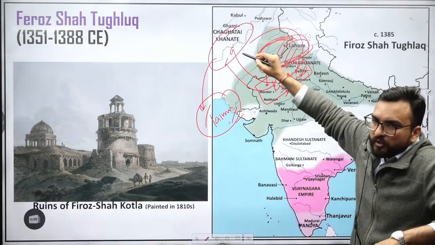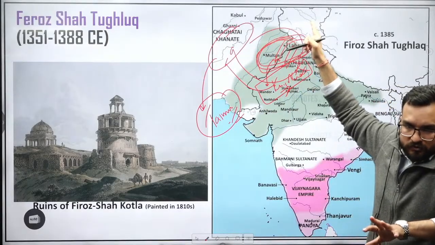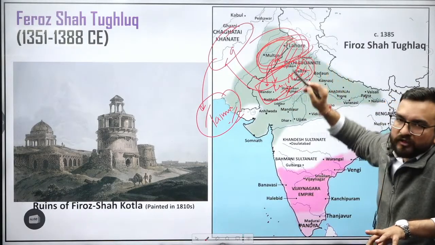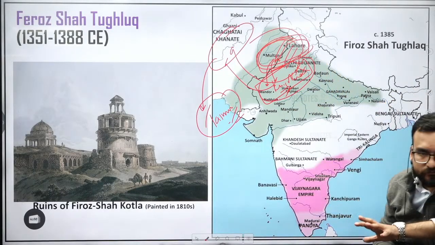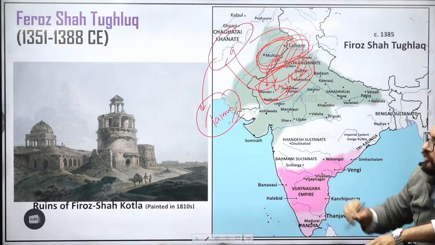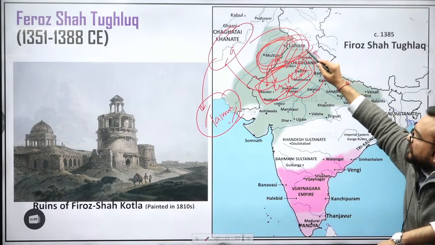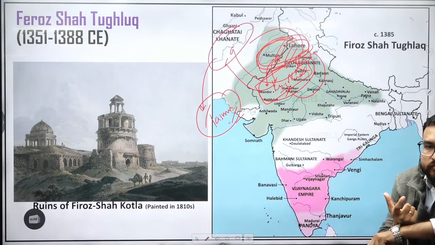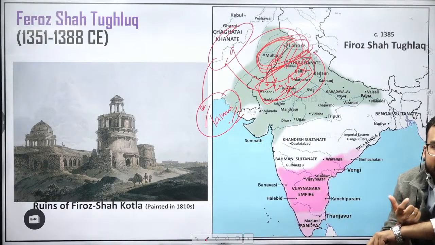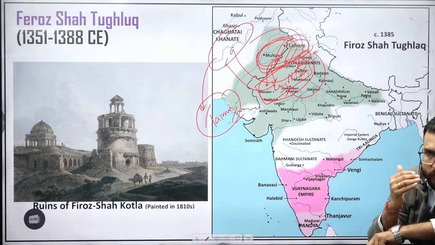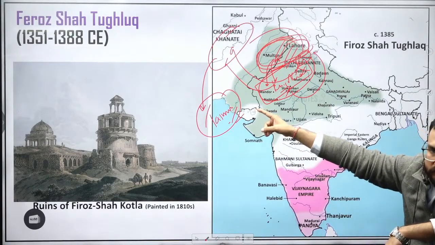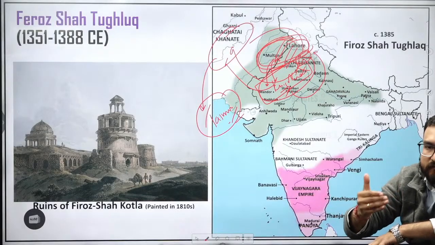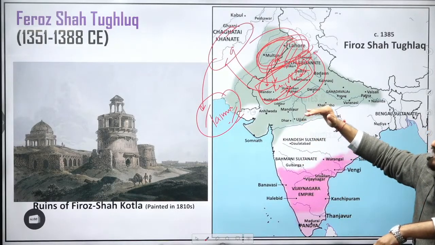and taking the loot back, because he has a vast empire to see over there, right? And appointing this Khizr Khan as the governor of the Multan Lahore region again, so that he will handle these positions. Understanding? Later on, you will be seeing that Khizr Khan will be taking the seat of the Delhi Sultanate, but he will never take the title of Sultan. Rather, he will take the title of Rayyat-e-Ala, subordinate to the Sultan. He will be subordinate to Taimur, ruling as the governor of Taimur. That is how you will see the beginning of the Sayyid dynasty.